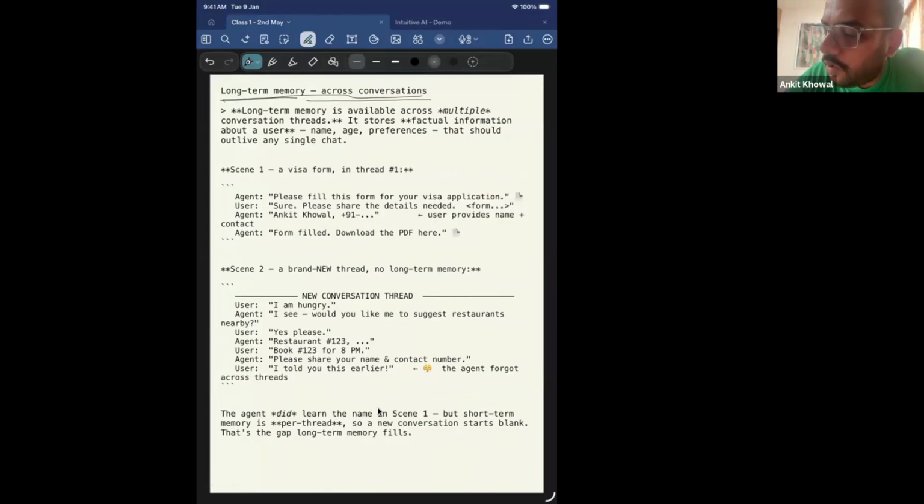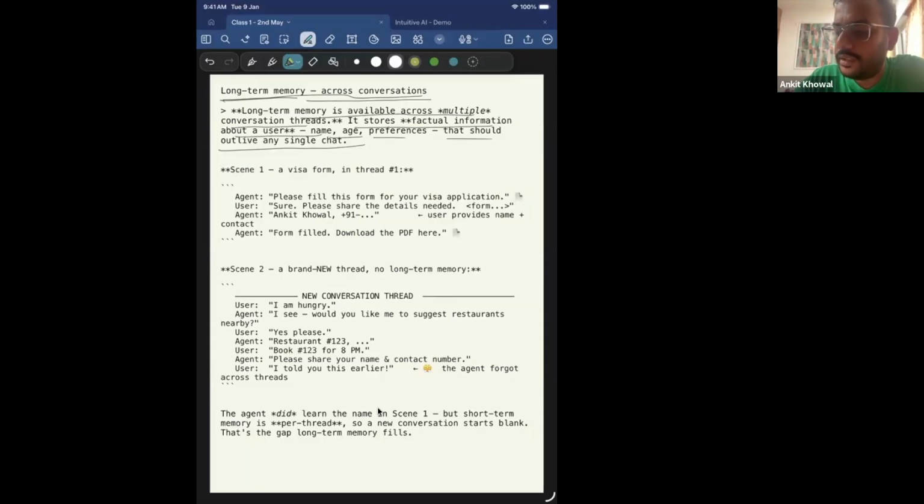Long-term memory is preserving context across conversations. It is available across multiple conversation threads. It stores factual information about a user, such as name, age, and preferences, that should outlive any single chat. Let's say I'm having multiple chats with you across multiple sessions, not one session. I had a discussion with the chatbot today, then tomorrow, and then the day after. Some information about the user should be stored, so I should not have to tell the LLM again and again. That is long-term memory.